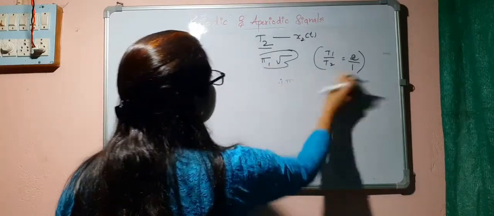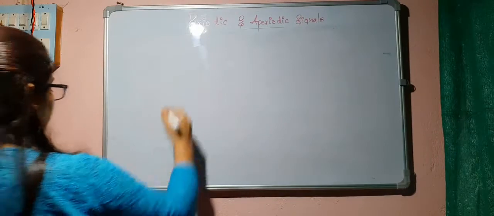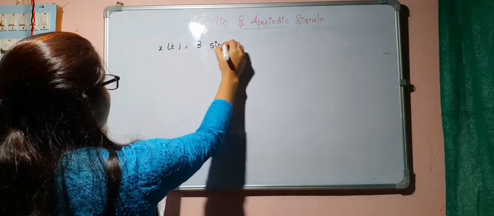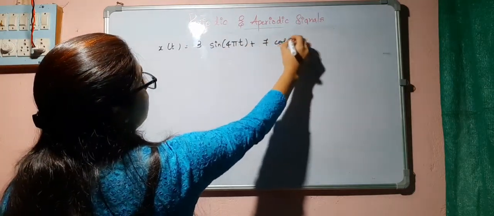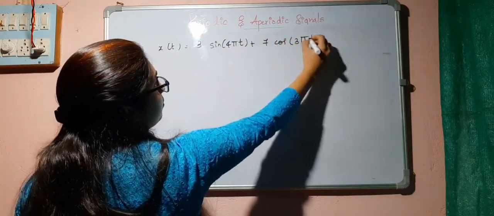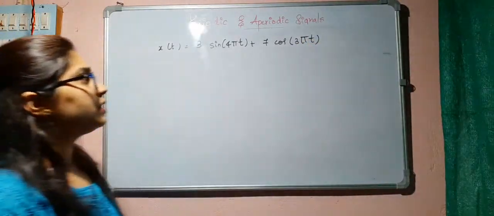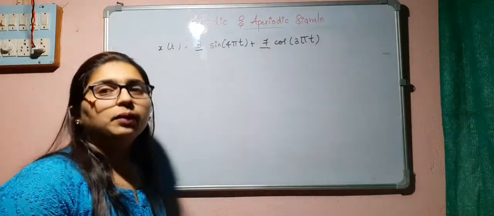So let us solve some problems to find out the fundamental period. x of t is equal to 3 sine 4 pi t plus 7 cos 3 pi t. You have to find the fundamental period of this signal. So we know that amplitude doesn't affect the fundamental period.